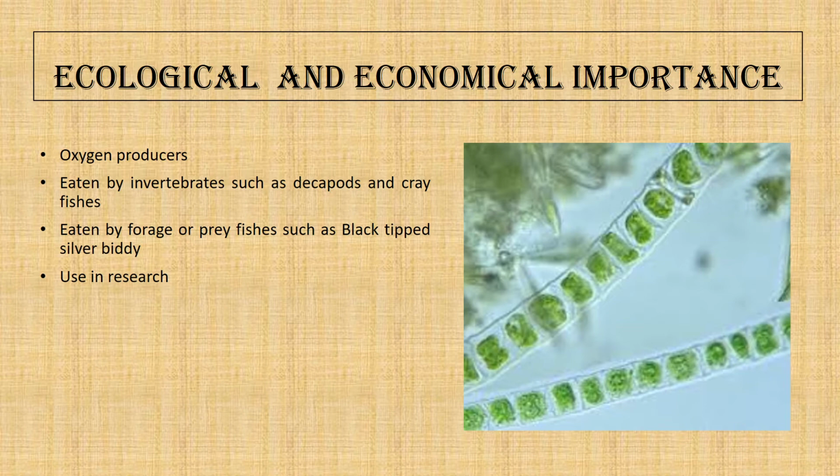And also being a periphytonic species, this Ulothrix is a good source of food for both invertebrates as well as fishes or the tadpole stage of frog. So they are the primary producers in the aquatic ecosystem. So this is of good economic importance both as a food source as well as oxygen production.